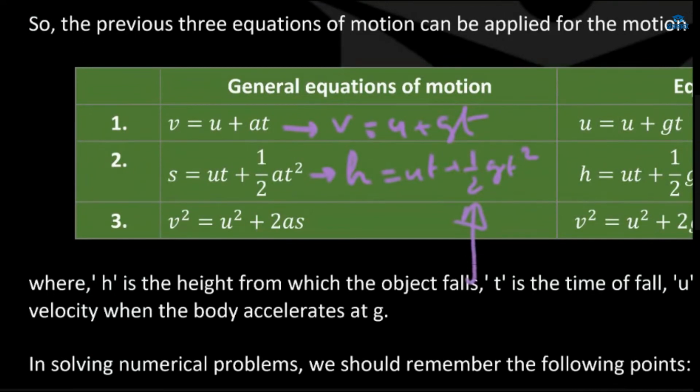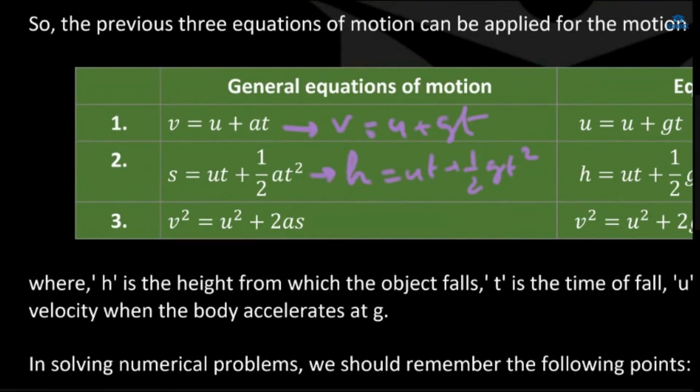So it is positive if the motion is downward, and if you have thrown the ball upward, then it will be minus gt square. Because g will be negative, g will be minus 9.8.